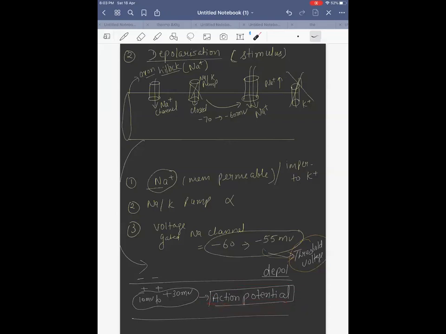Right? So in action potential, the charge moves towards positive, and it can go up to plus 30 millivolt, which is your action potential. The membrane becomes positive inside and negative outside, and this is your depolarization. Everyone got it? Okay.